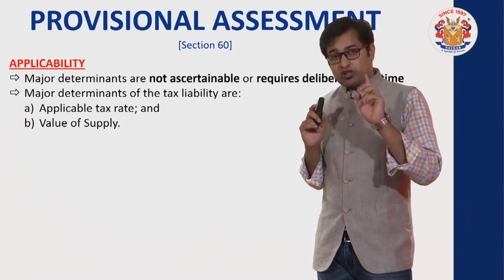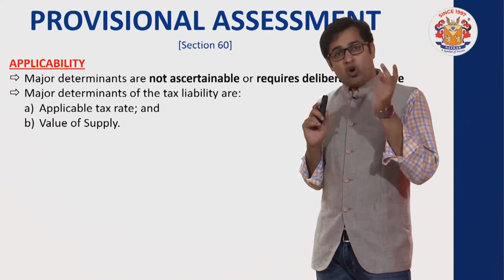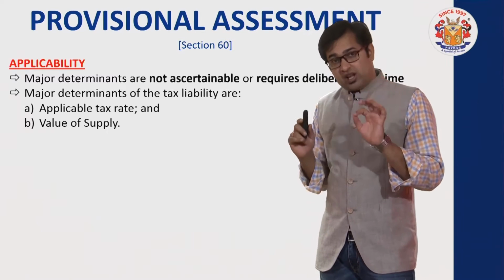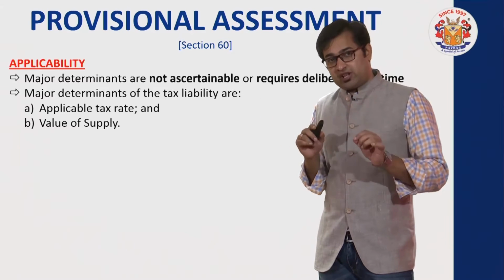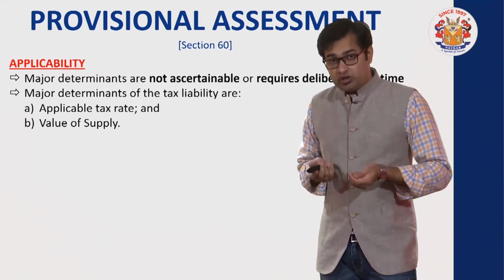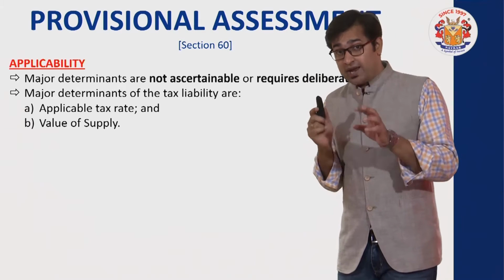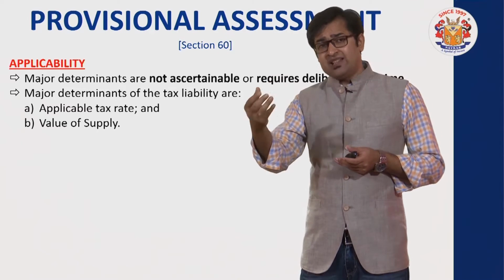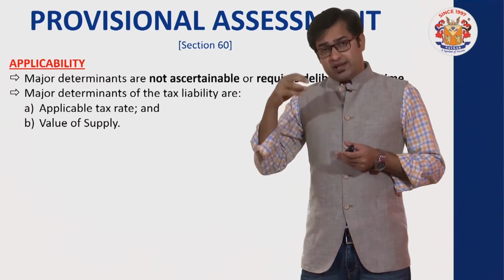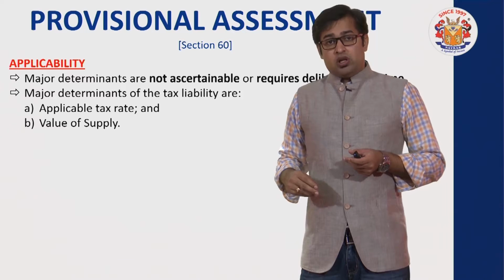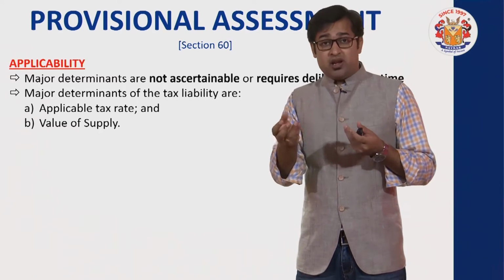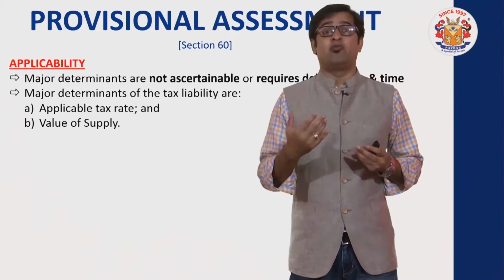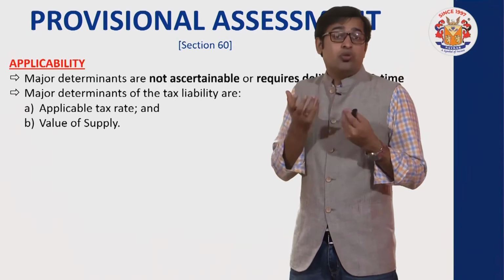And if it is not possible to determine the value of supply or the rate of supply, then in such case we can think of provisional assessment, or if it is possible to determine the same but it requires a lot of time. And why am I saying that? Because मान लो I need time to fix the value, I need time to fix the rate, so that may get determinable but at a later stage. And today I am supposed to make a self-assessment at the time of making the transaction. So how do I determine that?